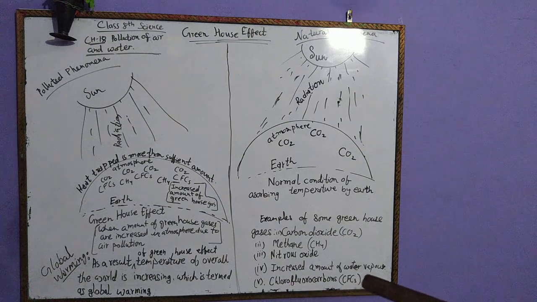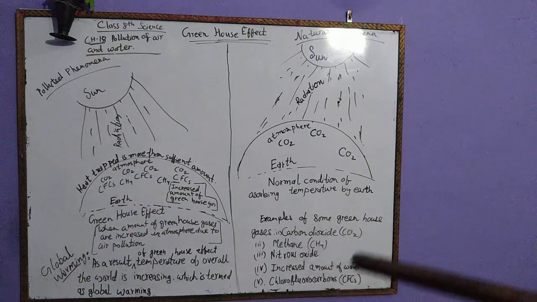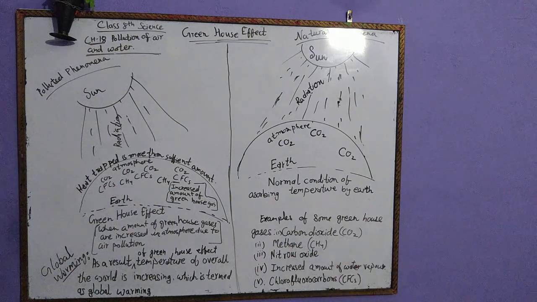Now you can imagine what the function of a refrigerator is. A refrigerator absorbs the temperature of food items kept in it, and an AC also absorbs the temperature of our room and then cools the room, and a refrigerator also decreases the temperature of food items.